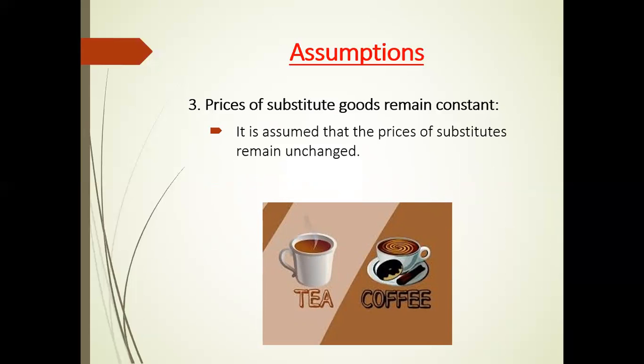See the picture of tea and coffee. Tea and coffee are known as substitute goods. If the price of tea rises, its demand will fall, but demand for coffee will increase.